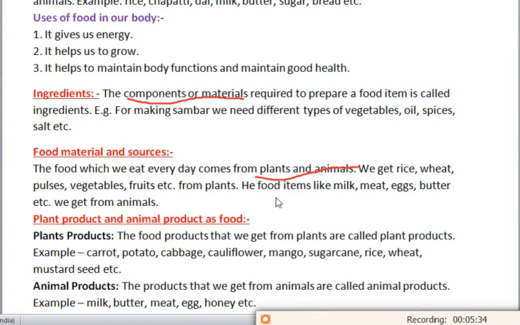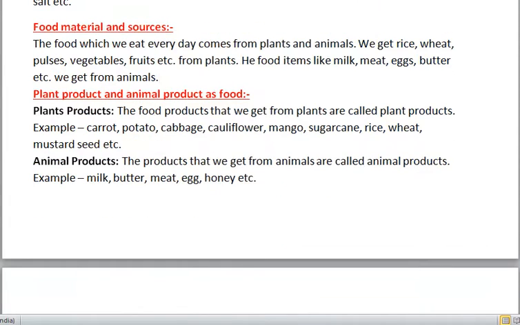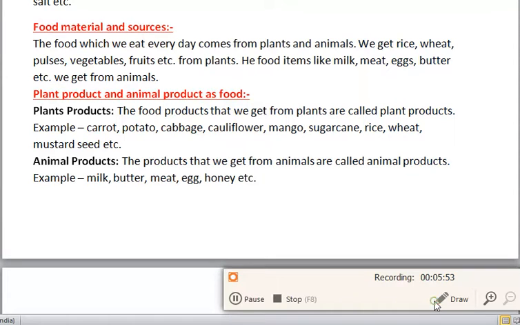And what things do we get from the animals? Milk, meat, egg, butter, ghee, etc. we get from the animals. Our next topic is plant product and animal product as food. What are the different plant products and animal products we use as food? First we'll discuss plant products.